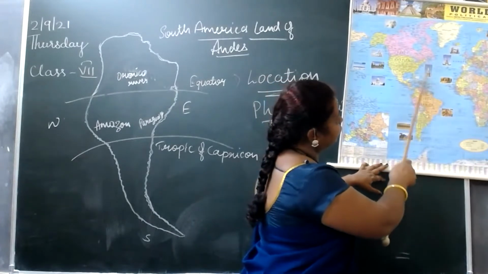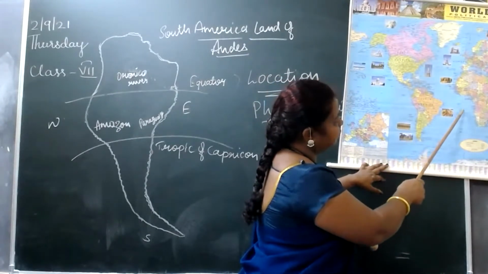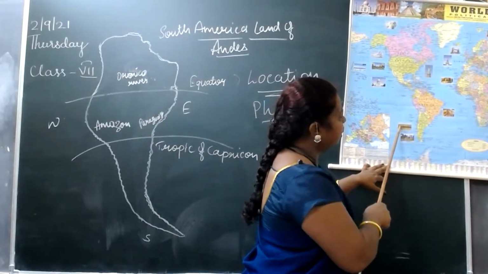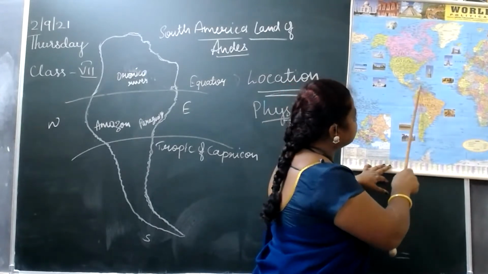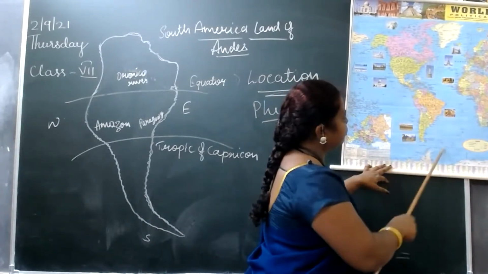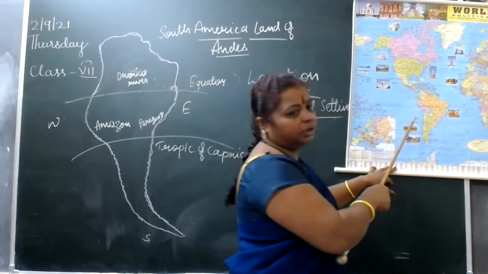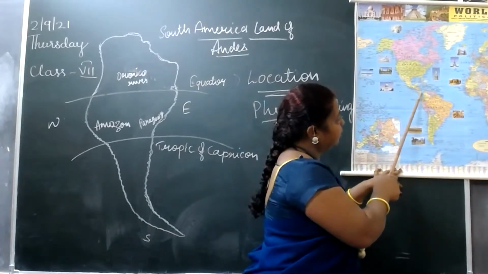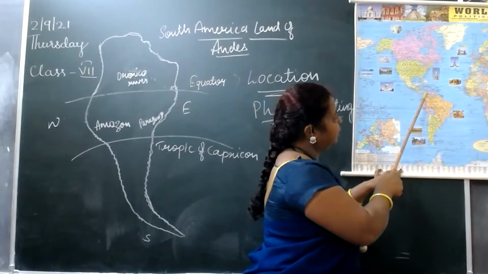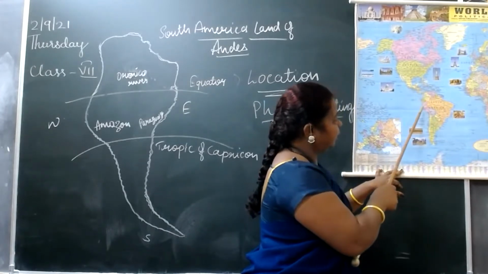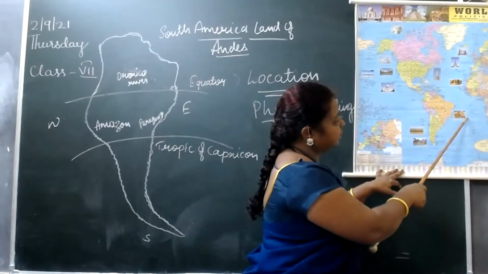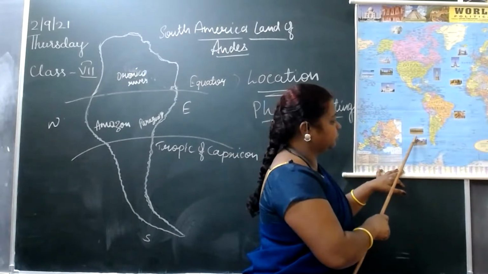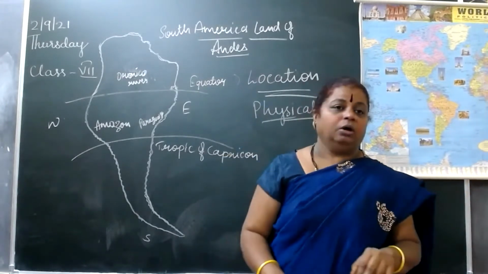You can see here, in the northeast, the South Atlantic Ocean, and in the northwest, the South Pacific Ocean, and here is Panama. The Panama Canal has divided North America from South America. In the northeast you can see the Atlantic Ocean, and the Pacific Ocean lies to the northwest. This has been shown in the map.